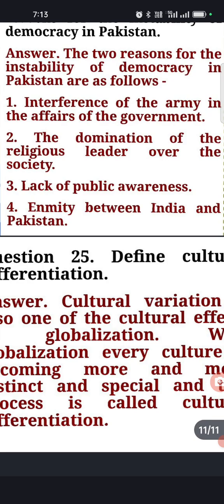Second, there is a dominance of the religious leaders over the society. The religious leaders like Qazis were dominating the society. Third, lack of public awareness. The public is not aware. Fourth, it has continuing enmity, enmity meaning दुश्मनी, with India and Pakistan.